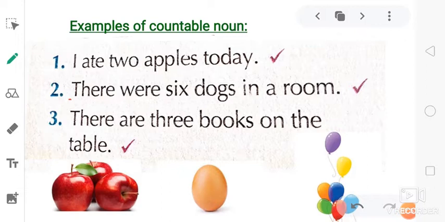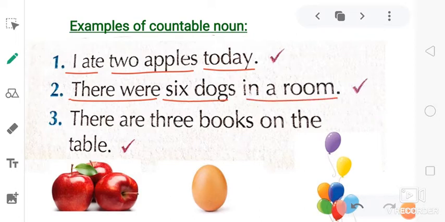Here are some examples of countable nouns. I ate 2 apples today. There were 6 dogs in a room. There are 3 books on the table. So all the information about countable nouns is given in these examples. Apples, dogs, books are countable nouns, and in front of countable nouns, numbers are used.